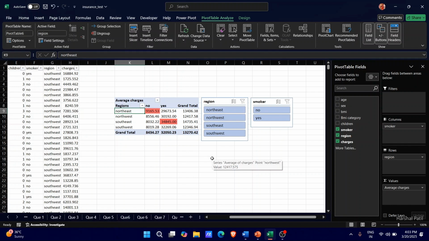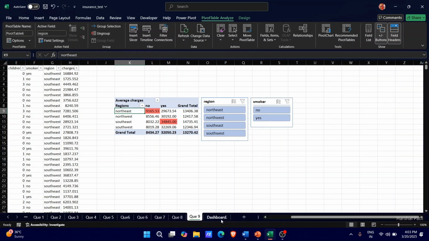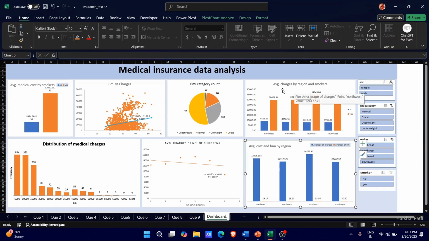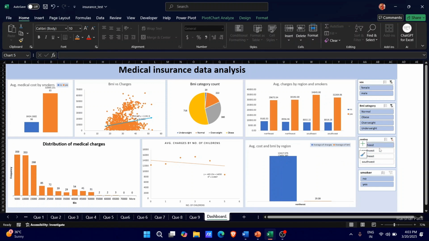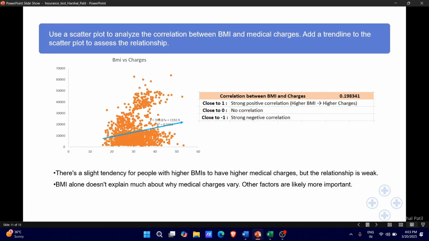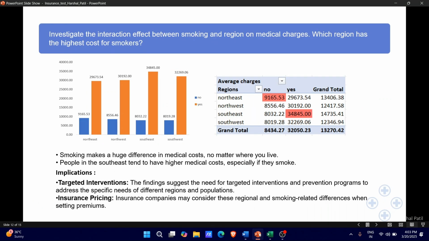We compare the average medical cost for smokers and non-smokers according to the region, and from that we created this column chart where we compare the average charges by region and smokers. Here we can select the regions as well. From that, we find some key insights: smoking makes a huge difference in medical costs no matter where you live. People in the southeast tend to have higher medical costs, especially if they smoke.